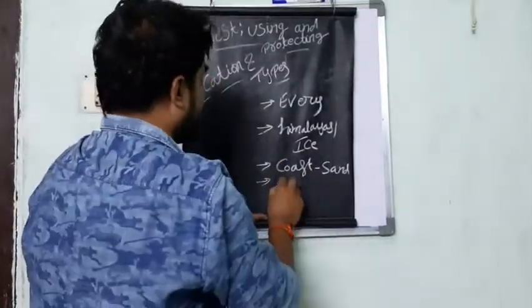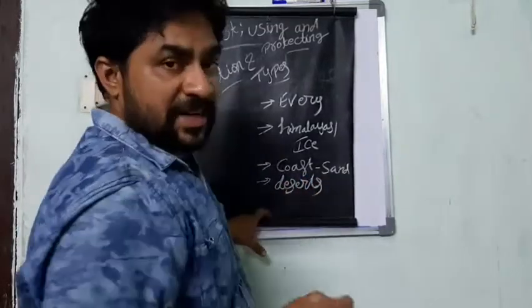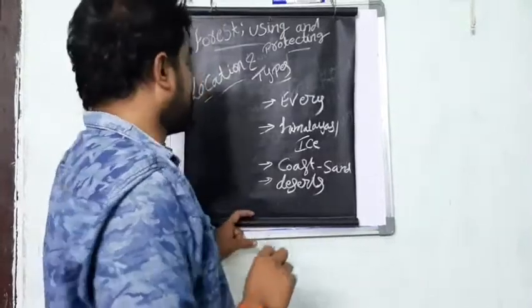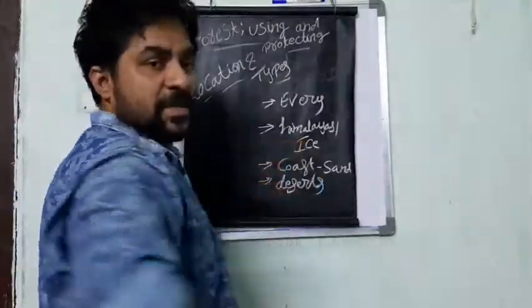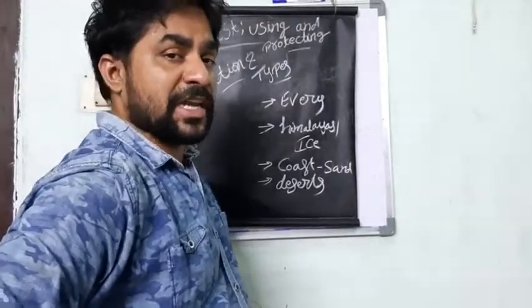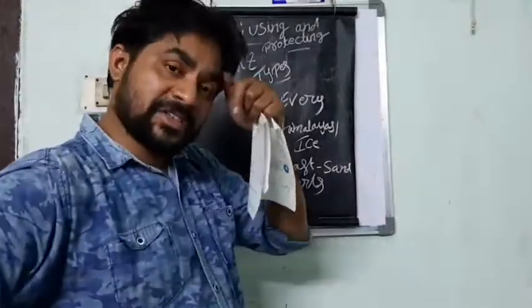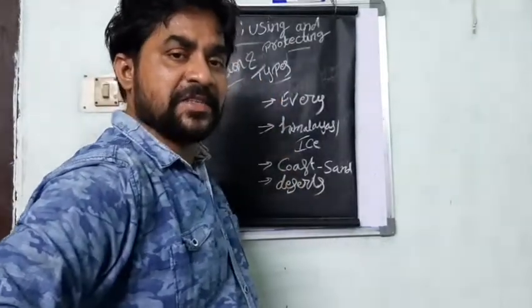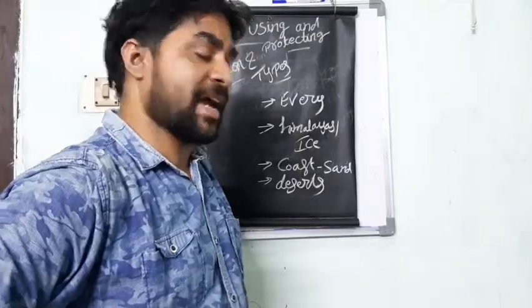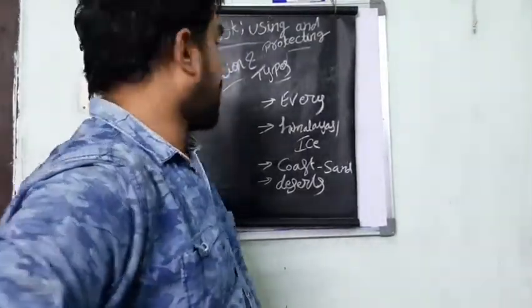Also in the region of deserts there is no chance for forest to grow. So the Himalayas or areas with ice, coastal areas covered with sand, and desert areas, vast plains of land covered with sand, those areas also have no chance for the forest to grow.